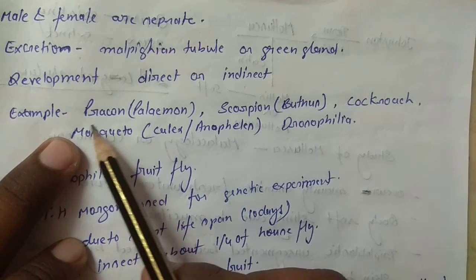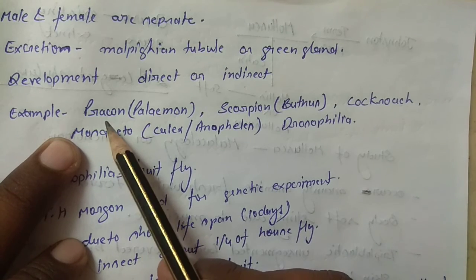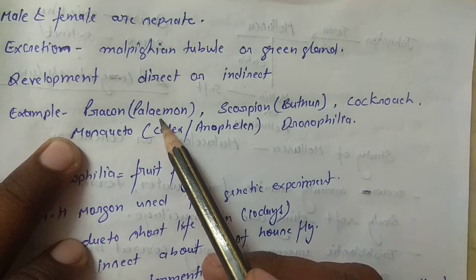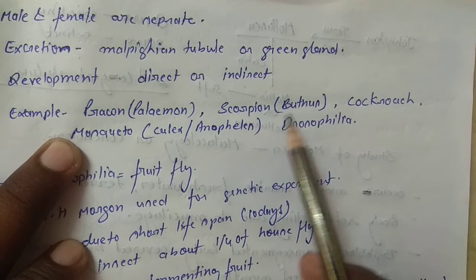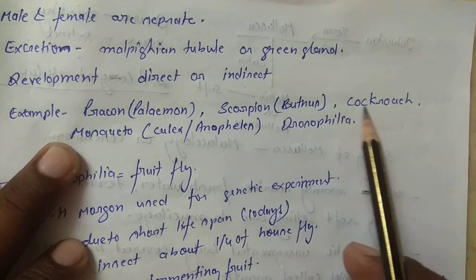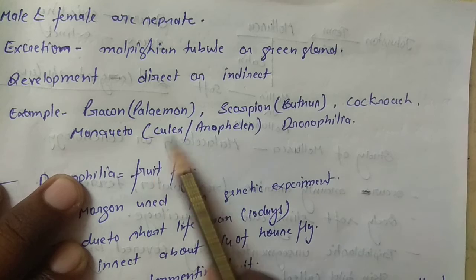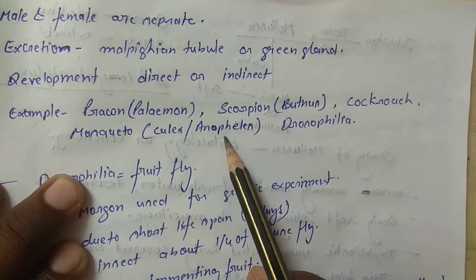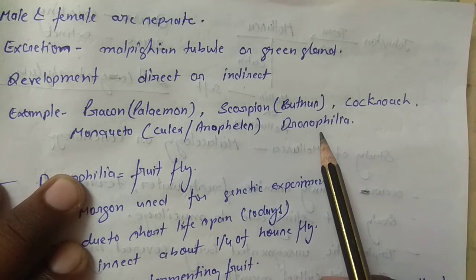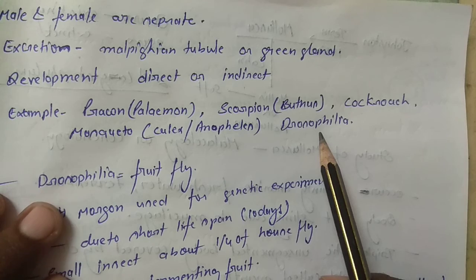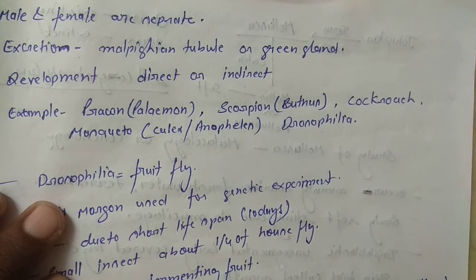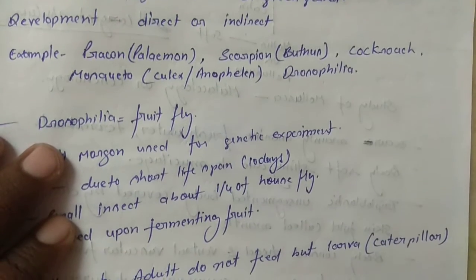Okay, we discuss the examples. Examples are prawn, also Palaemon, scorpion, Buthus, cockroach, mosquito, Culex or Anopheles species, and Drosophila. These are examples of the phylum Arthropoda. So let us discuss the important organisms of this phylum.